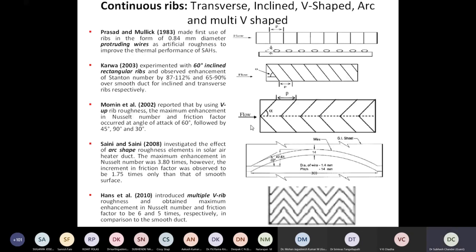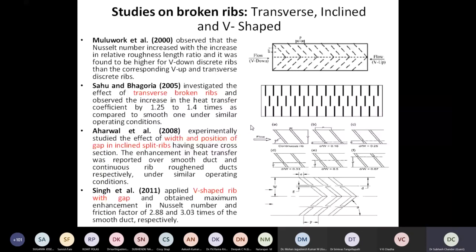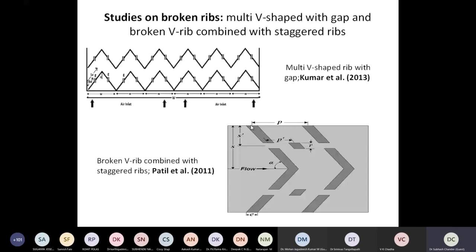So we can have staggered ribs. We can have inclined rib with gap. We can have V-rib with gap or multiple gaps. So these are some of the alterations which people have tried, and every time whatever alteration was given is basically an improvement over the previous one. That is how the motivation of doing the work in the further direction came into focus.